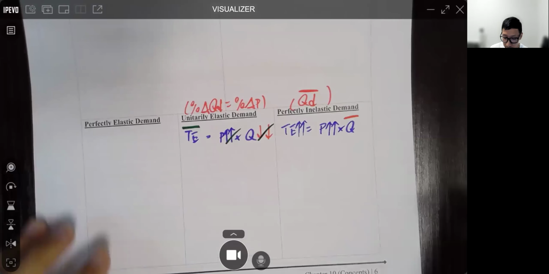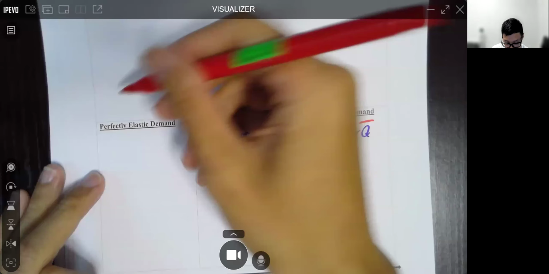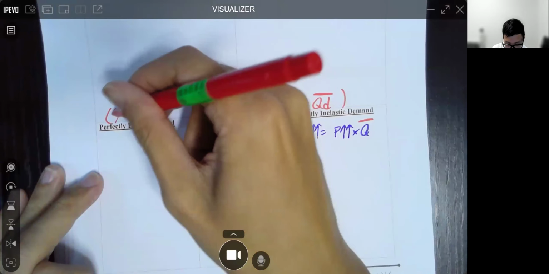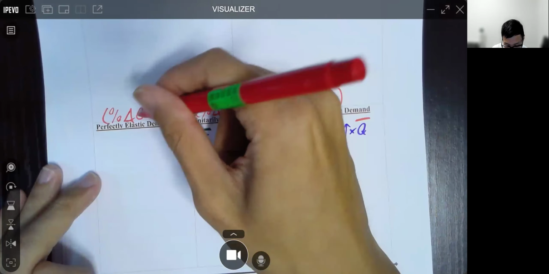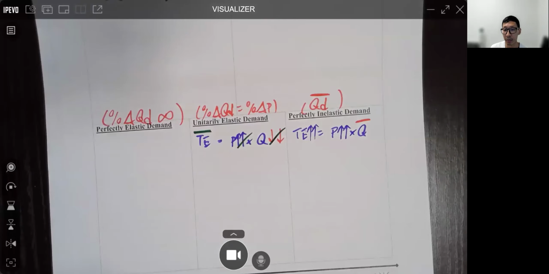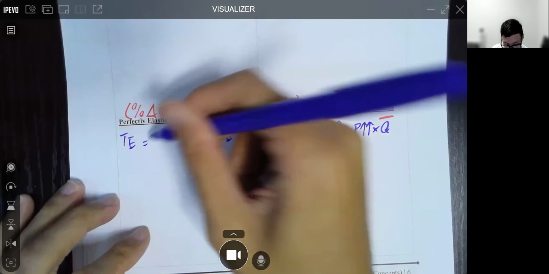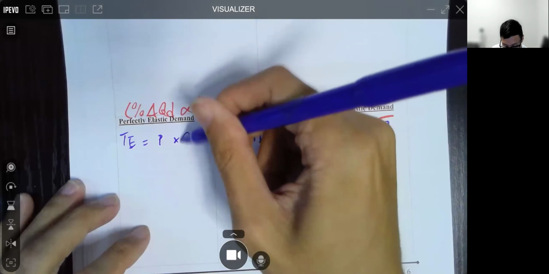Finally, perfectly elastic demand. It refers to the situation when the change in QD is infinite, an extremely large change. Now for our case, TE equals P times Q.